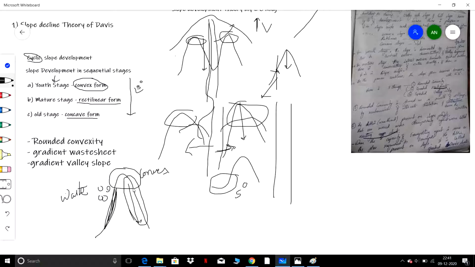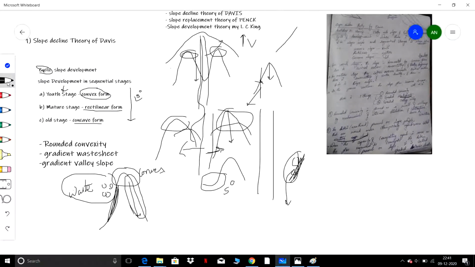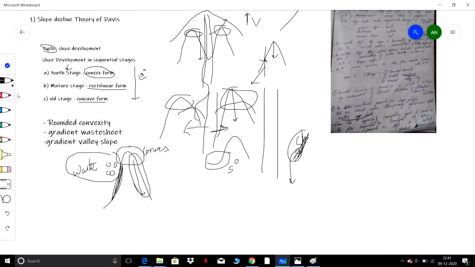If the transporting agent's capacity provides enough energy to transport these waste sheets, that is the debris, then it is called a graded waste sheet. That is, if the slope angle is enough to transport the entire debris on it downwards, then it is called a graded waste sheet. So the main aspect in this Davis theory you have to remember is basically these three stages.